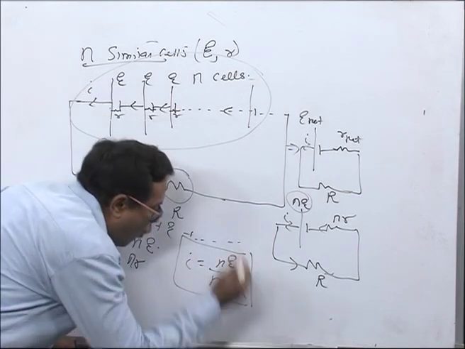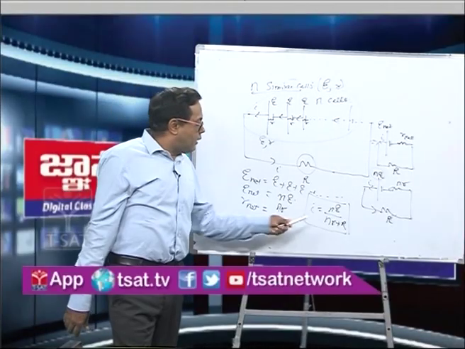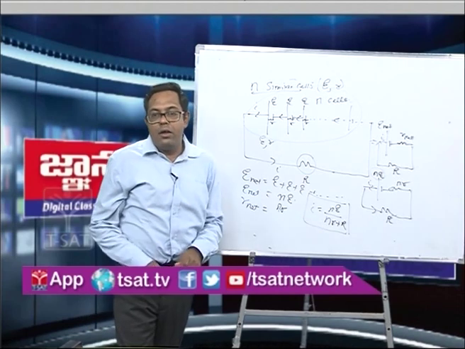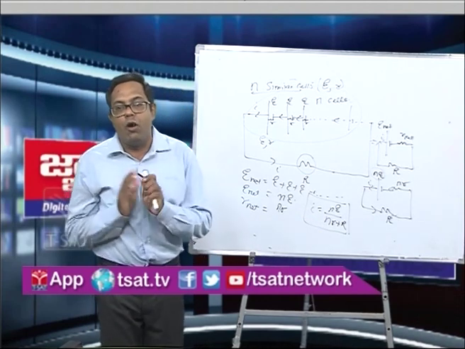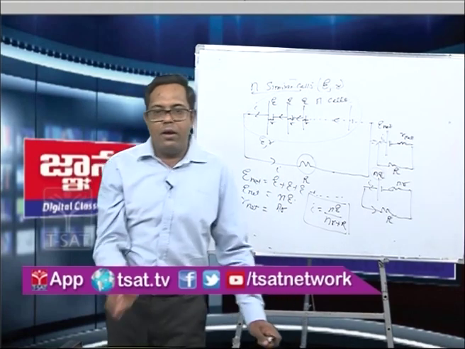So this is the total current flowing through the combination of cells. That is the total current flowing through the combination of cells, NE upon NR plus R. So this is a very important formula. First of all, you should know this formula, because this formula we have derived here.